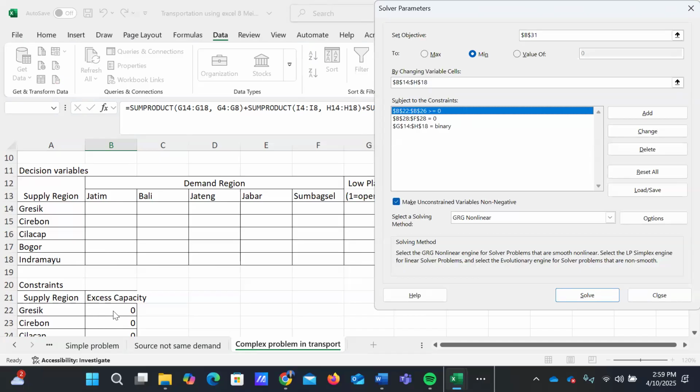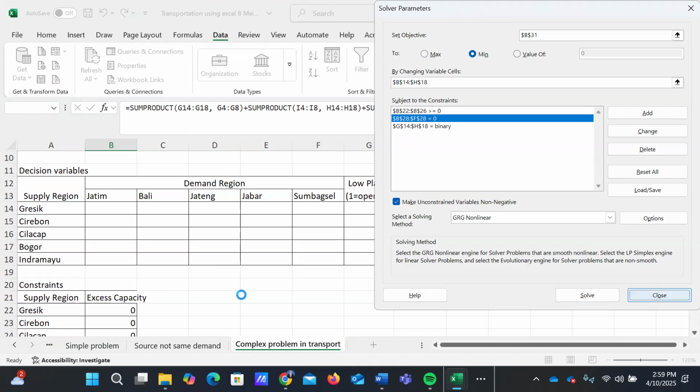The second constraint is about the unmet demand.